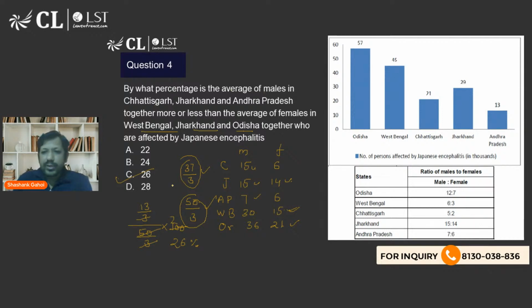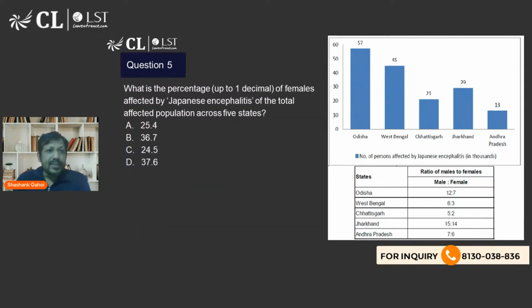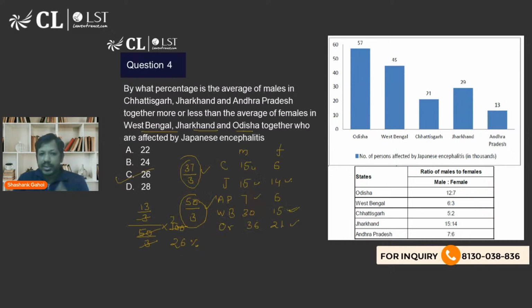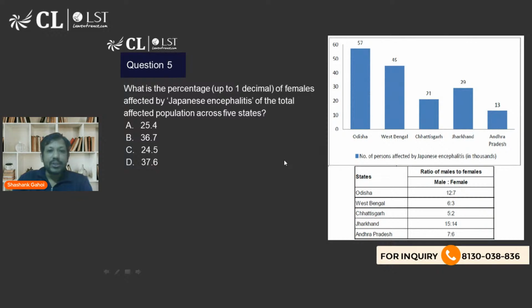Now let's move on to the next question. What does it say? By what percent, up to 1 decimal, of females are affected, out of the total population? Okay, so I am just moving back to this and I am seeing that this is 21, 15, 14, that is 50, 50 plus 12, that is 62. So what is the total number of women we are talking about?